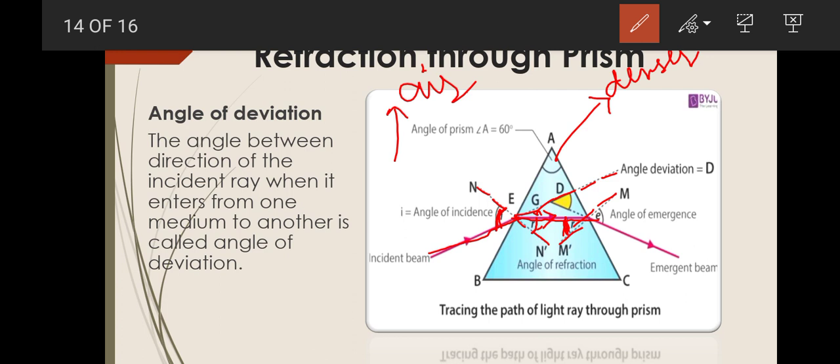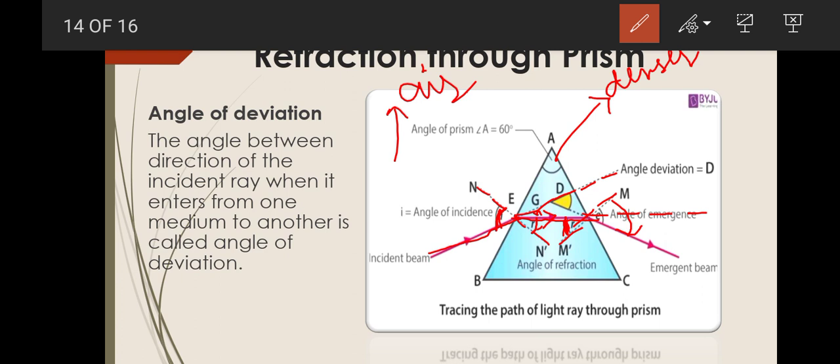And what will happen when the light ray is incident in the denser medium and passes to the rare medium? This was actually the path, that should be the path of the emergent ray, but what is happening here? It is bending away from the normal.